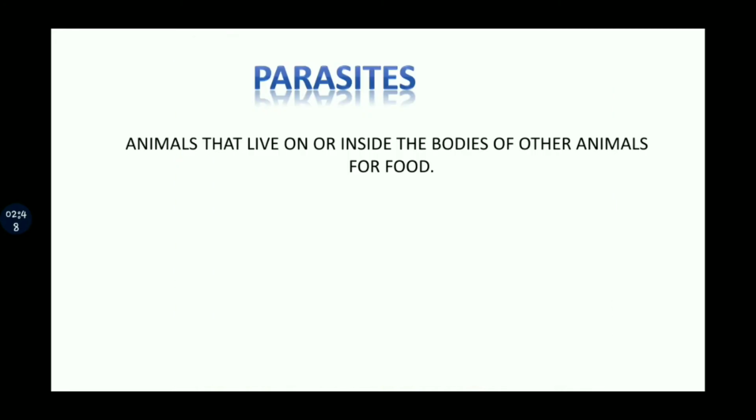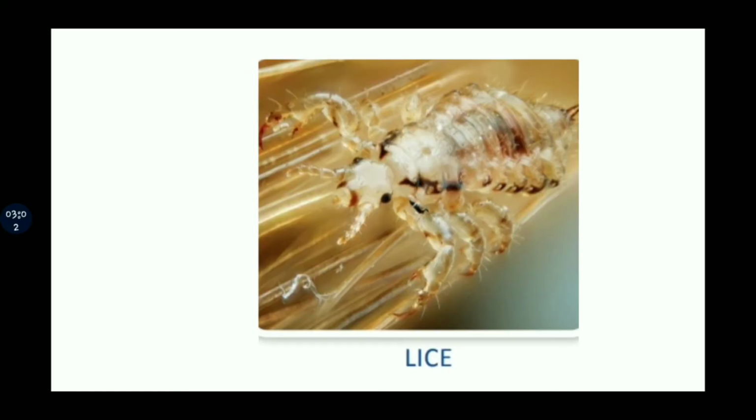Next we have parasites. Parasites are the animals that live on or inside the body of other animals. That is for food. They get their food by sucking the blood of the host.